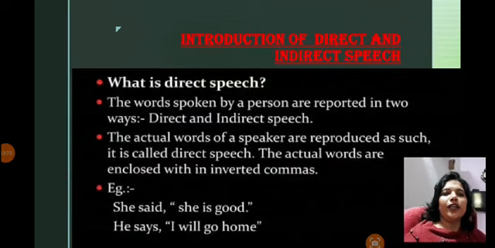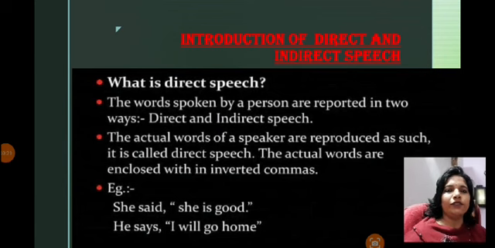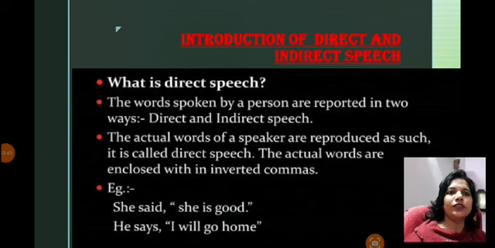When we start any topic, the first thing that occurs in our mind is what exactly it stands for. So we are going to break these into two parts. First, we will discuss direct speech and then indirect speech. These two are the words spoken by a person, which can be reported in two ways: direct speech and indirect speech.